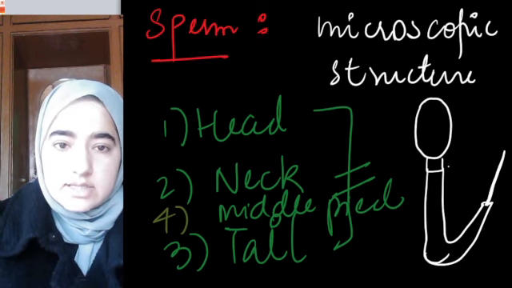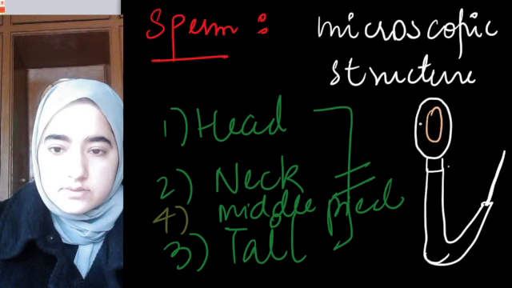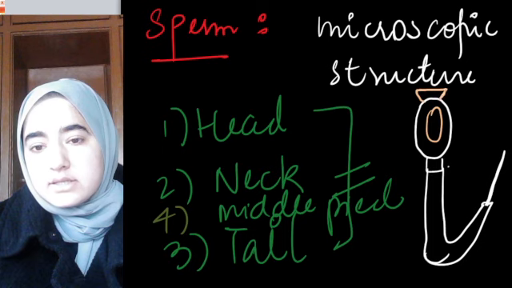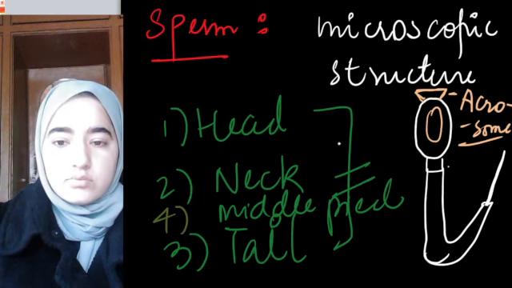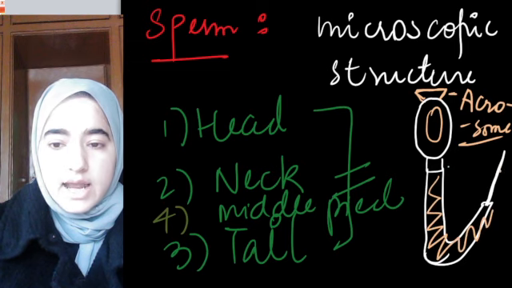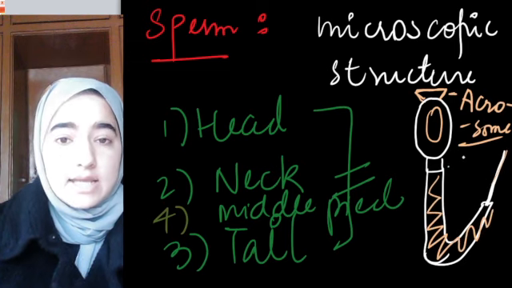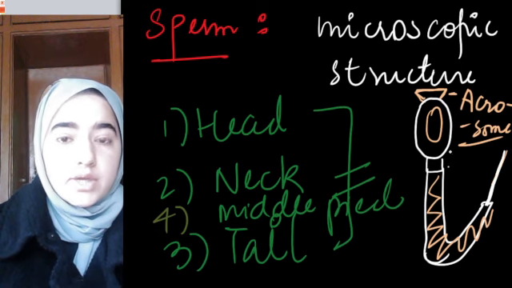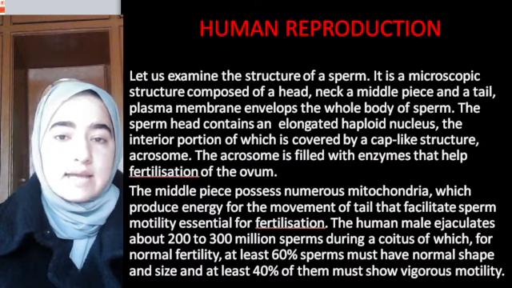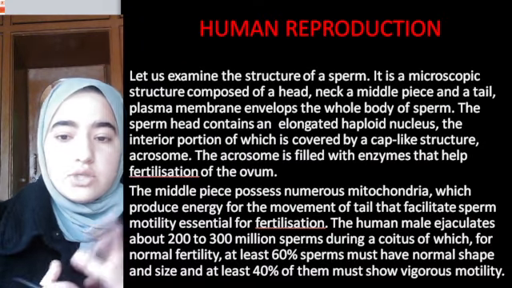The head contains an elongated haploid nucleus, and on its front side it is covered by a cap-like structure known as the acrosome. Then it has a neck, and finally a middle piece which contains numerous mitochondria, and then the tail. The tail helps in swimming, and mitochondria provide energy for swimming inside the vagina in order to reach the ovum.